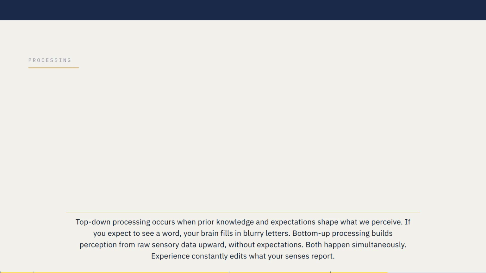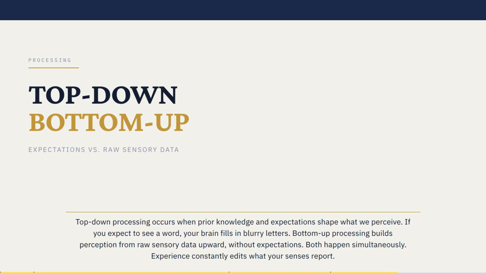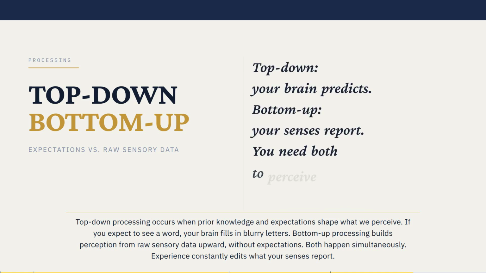Top-down processing occurs when prior knowledge and expectations shape what we perceive. If you expect to see a word, your brain fills in blurry letters. Bottom-up processing builds perception from raw sensory data upward, without expectations. Both happen simultaneously. Experience constantly edits what your senses report.